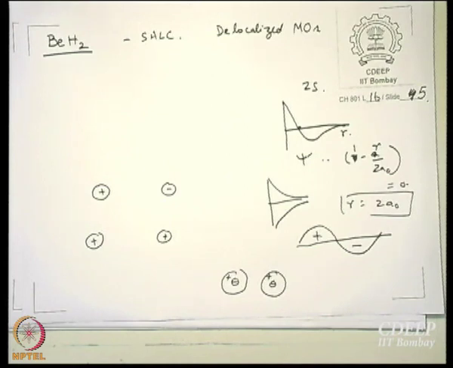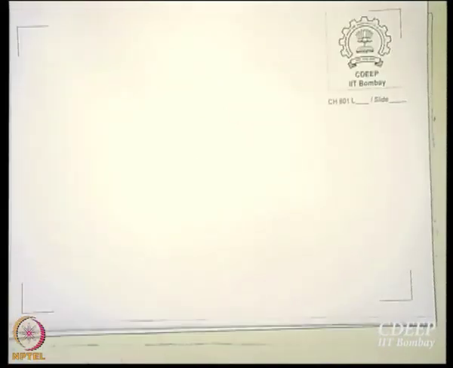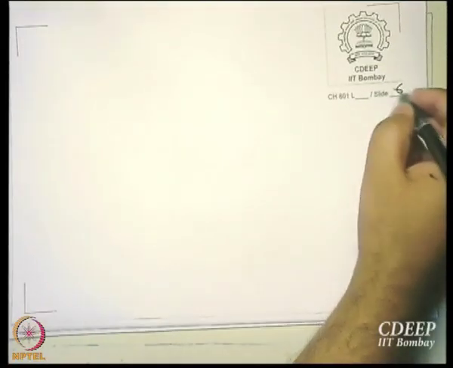Alright. So, in fact, this node in 2s has very important implications in your hybrid orbitals. Once again, I digress a little bit, but does anybody remember the shape exactly of the sp orbital? If I ask you to draw the contour for the sp orbital, what will you draw? I will draw it for you.